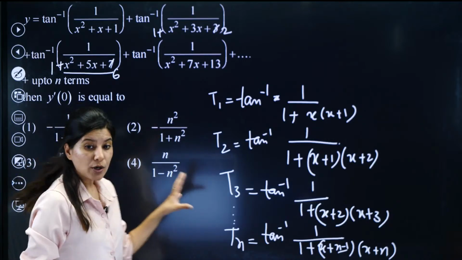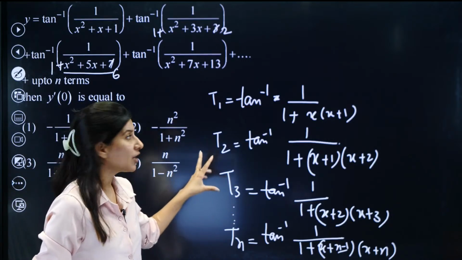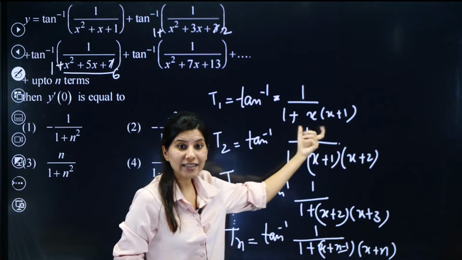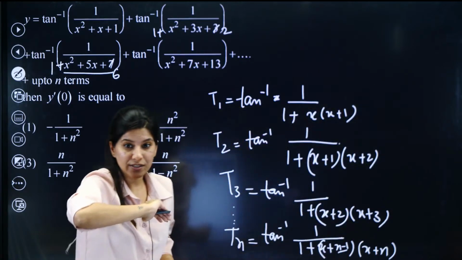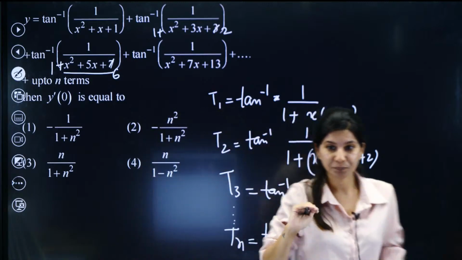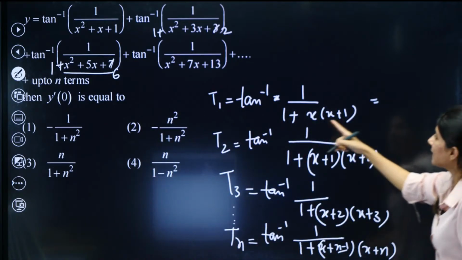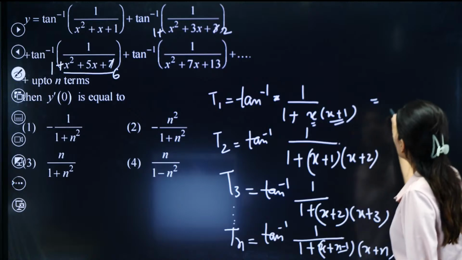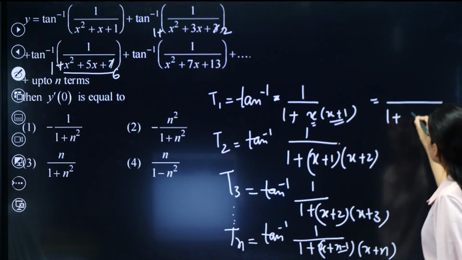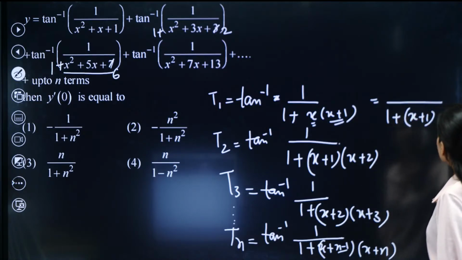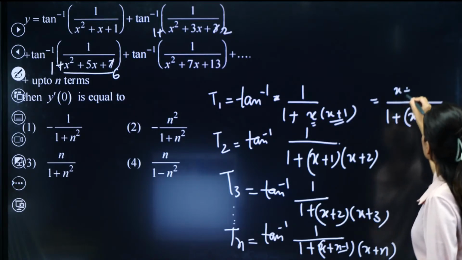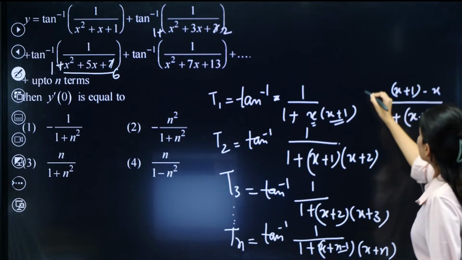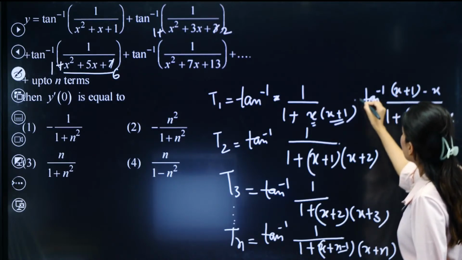Okay. And now what you need to figure out is, you have to write this expression as tan inverse A minus tan inverse B. Okay. So this is 1 plus AB. So what I'll be doing is 1 plus x plus 1 is A, x is B. So 1 plus AB, and this is x plus 1 minus x inside tan inverse, and this is it.